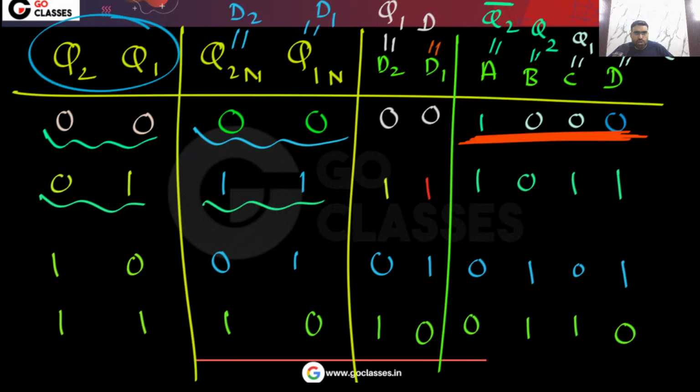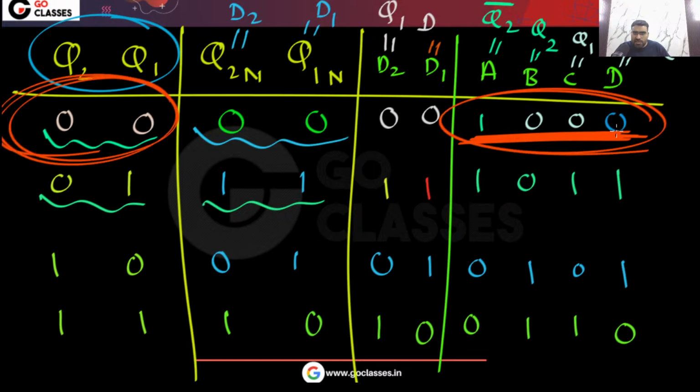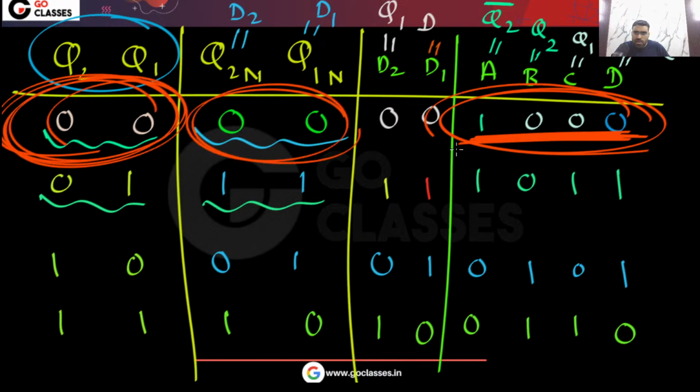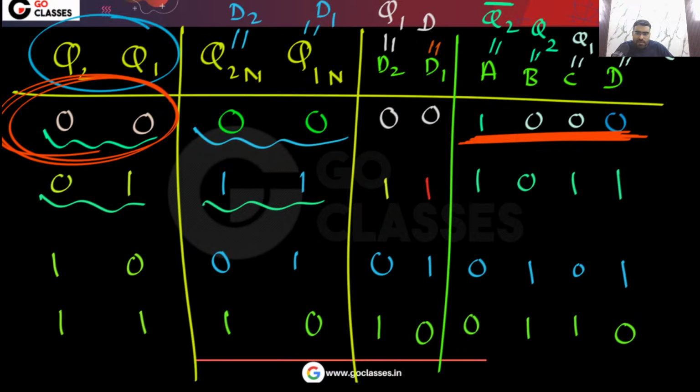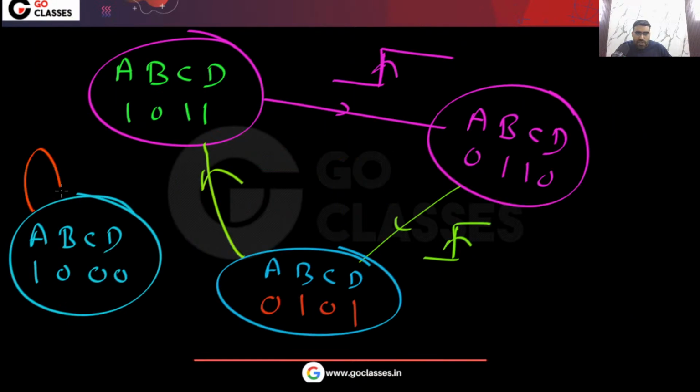You will go to the same state, so the same ABCD value will occur. The next state is also the same, so the ABCD value will remain the same and will not change. Yes or no? So after the next clock pulse, the ABCD value is not changing, right?